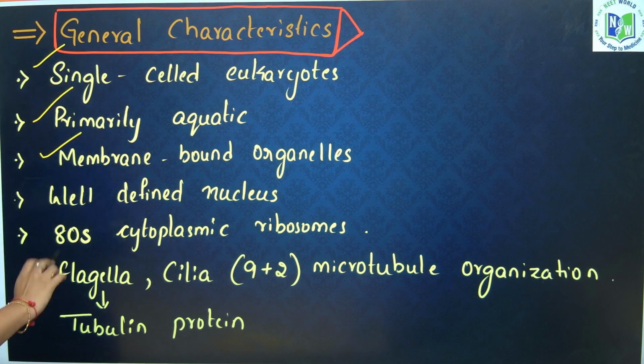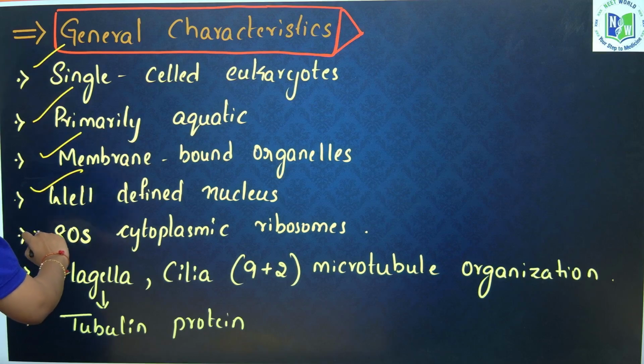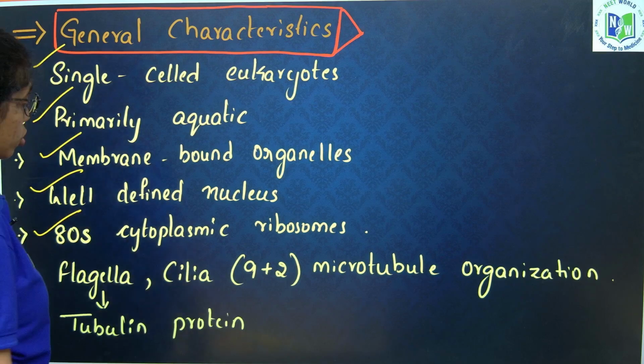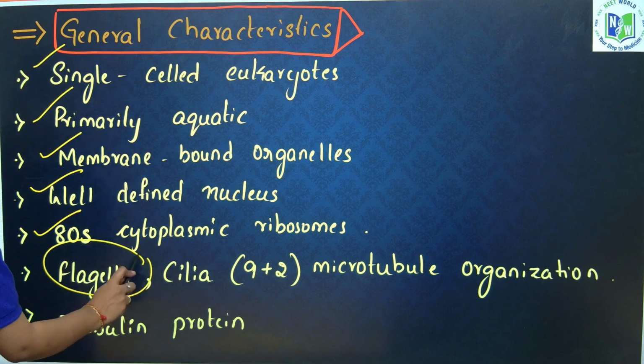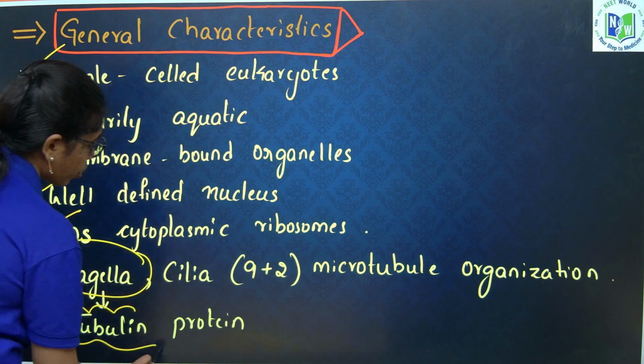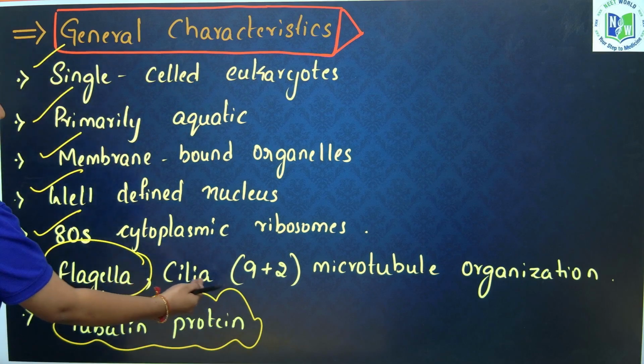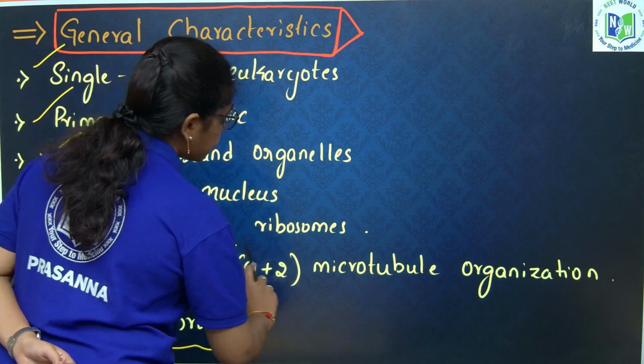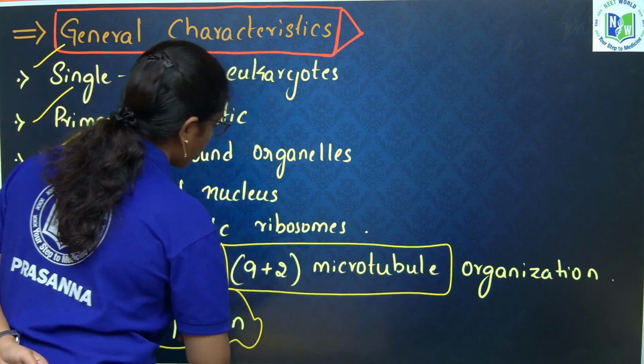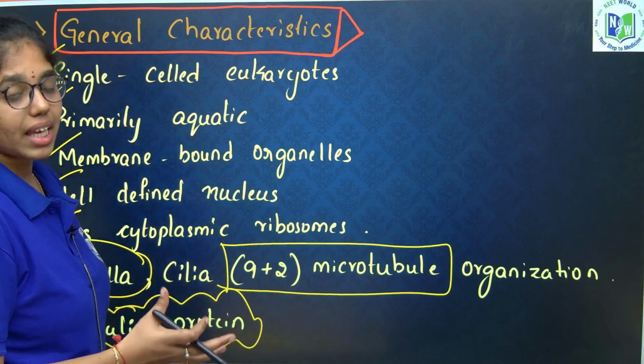They have membrane bound organelles, that is why they are said to be eukaryotes, a well defined nucleus, 80S ribosomes, and the flagella is made up of tubulin protein. Flagella and cilia have a 9+2 arrangement of microtubules, like you see in eukaryotes.